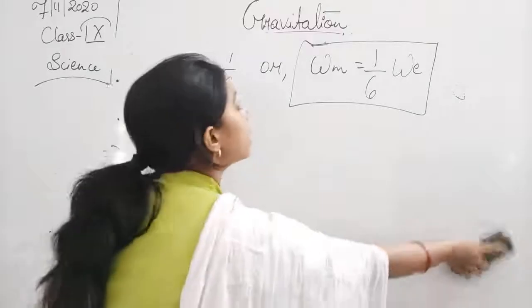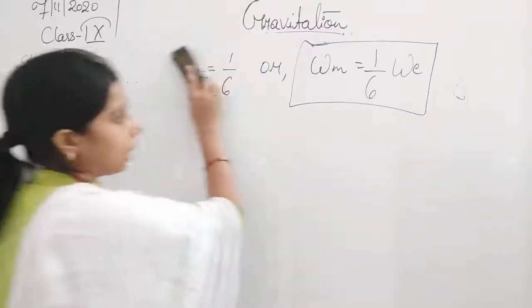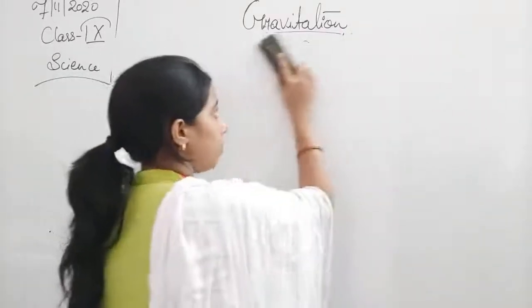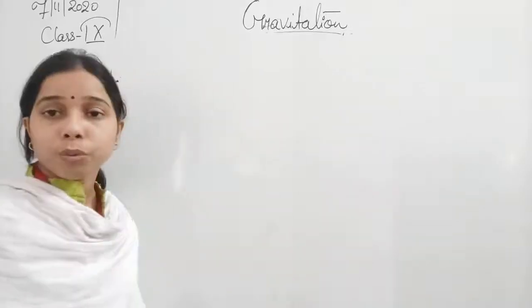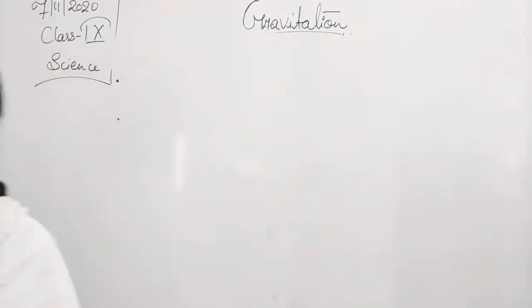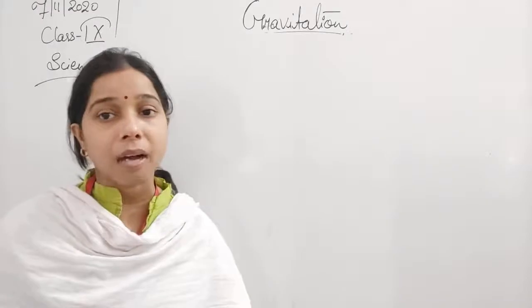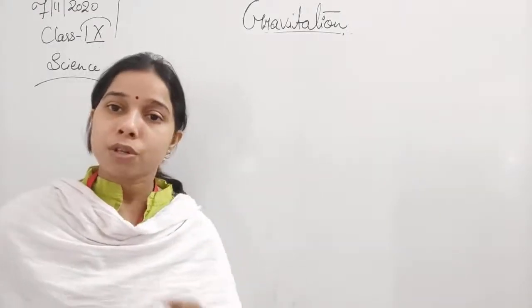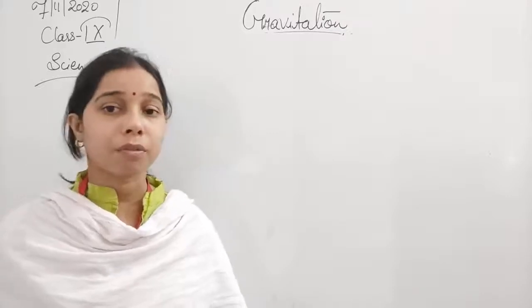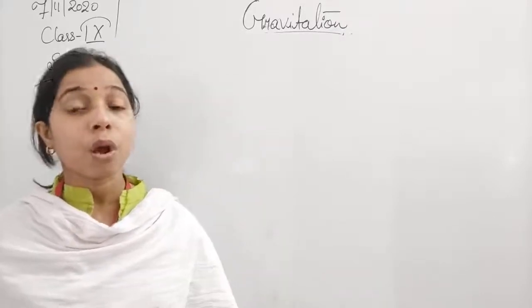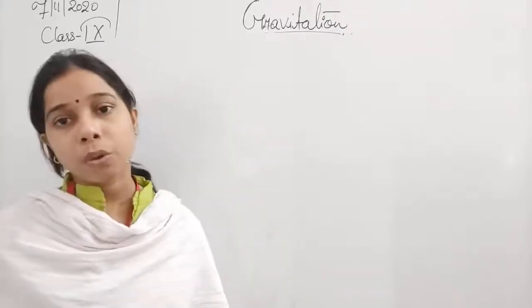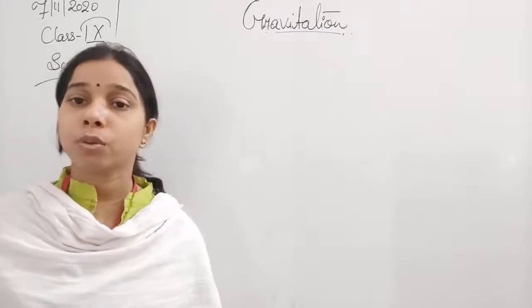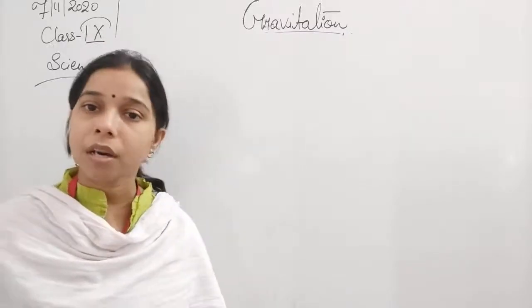So let us write some questions and try to understand. Please understand this derivation, because a question can be asked related to the derivation, that you have to show the relationship between the weight on the earth and the moon, or how can you say that the weight on the moon is equal to 1 by 6 of the weight on the earth.